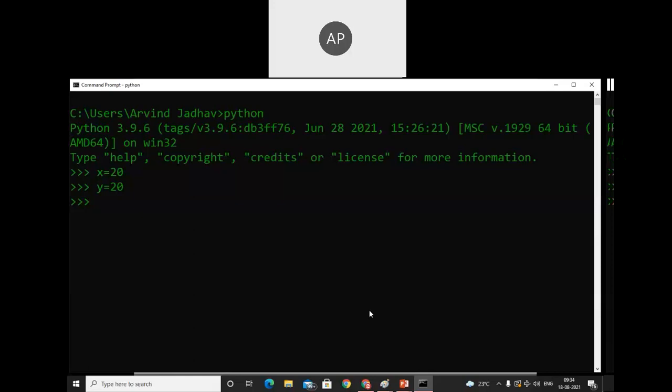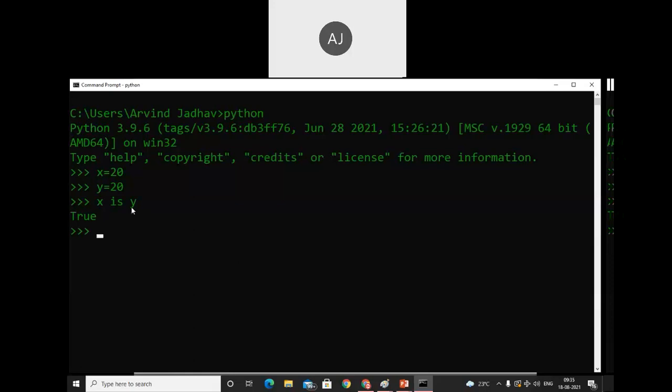And if you want to check whether one object or two objects are created, there is an operator called is. It will return a boolean value, either true or false. For example, x is y. So it will show true. That means the object of x and the object of y is the same. The address of x and the address of y will be the same. Make a note of that.